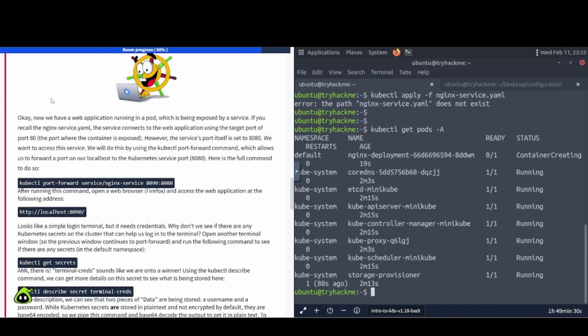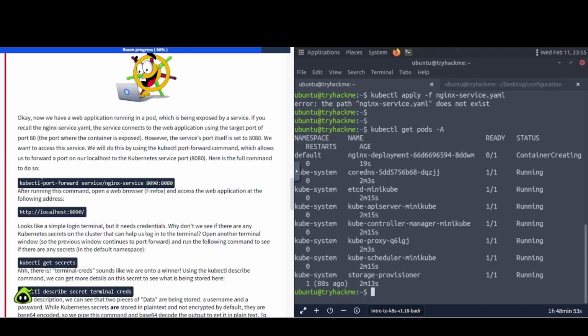Phase 2, interact. Okay, now we have a web application running in a pod, which is being exposed by a service. If you recall the nginx service YAML, the service connects to a web application using the target port 80, the port where the container is exposed. However, the service's port itself is set to 8080. We want to access the service. We will do this by using the kubectl port-forward command, which allows us to forward a port on our local host to the Kubernetes service port 8080.